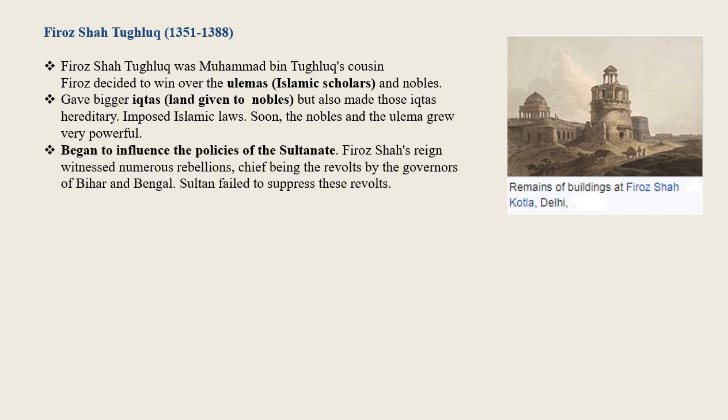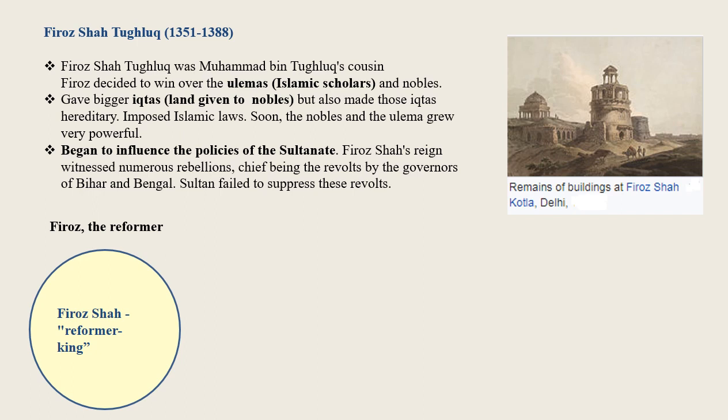Firoz Shah's reign witnessed numerous rebellions, chief being the revolts by governors of Bihar and Bengal. The Sultan failed to suppress these revolts. Firoz the Reformer. Firoz Shah is often called a reformer king. He did much for his people.